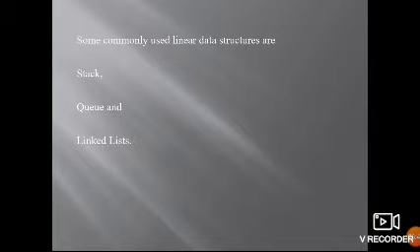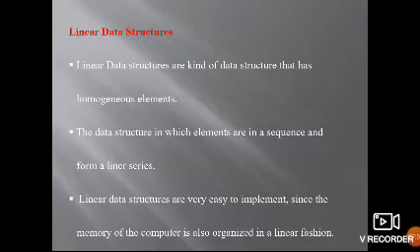Some commonly used linear data structures are stacks, queues and linked lists. So in linear data structures we have stacks, queues and linked lists. Linear means continuous, with homogeneous elements.